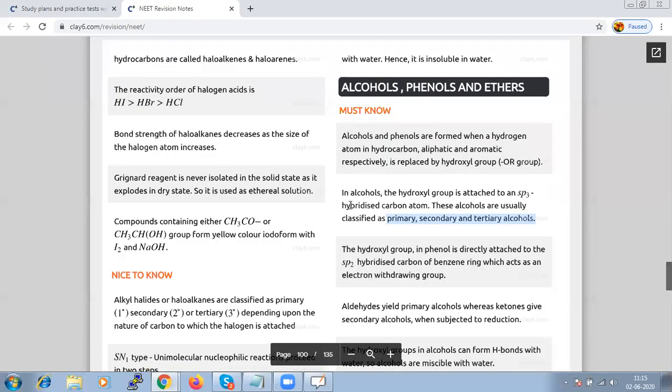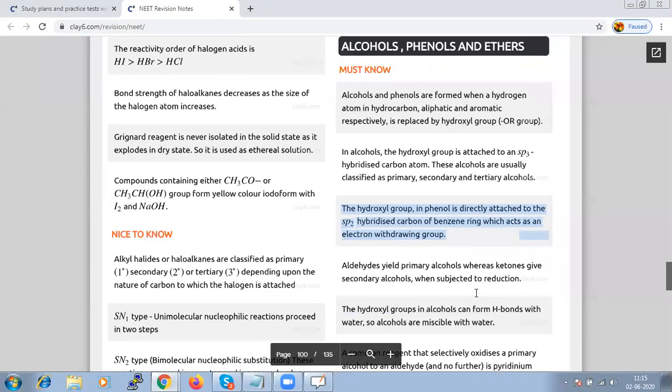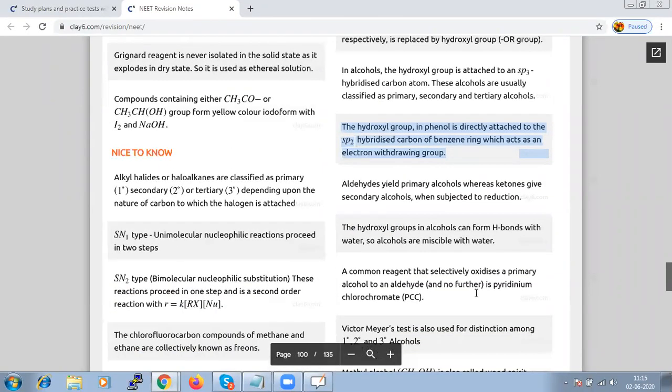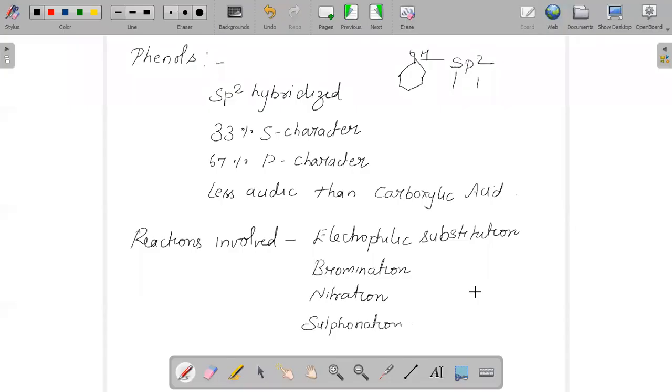The hydroxyl group in phenol is directly attached to the sp2 hybridized carbon of the benzene ring, and that acts as an electron withdrawing group. So the electron density on oxygen will decrease and the polarity of the OH bond will increase, and hydrogen cannot be easily removed.